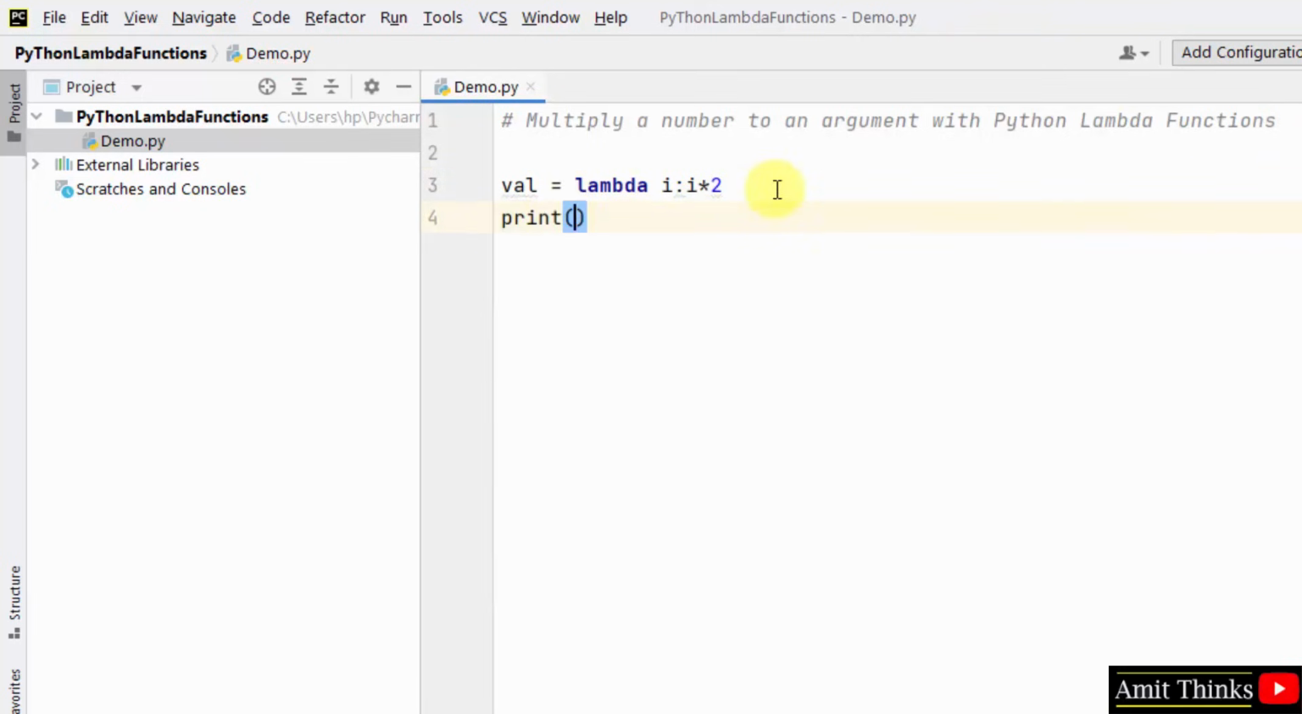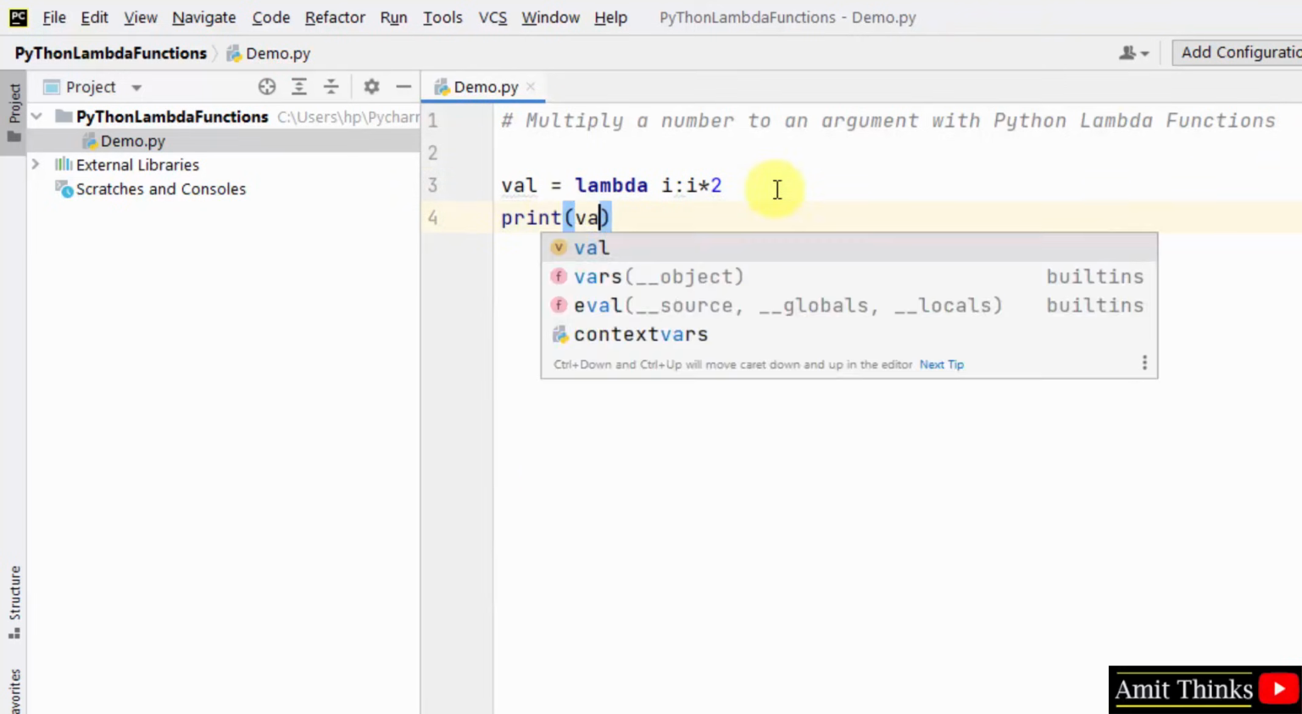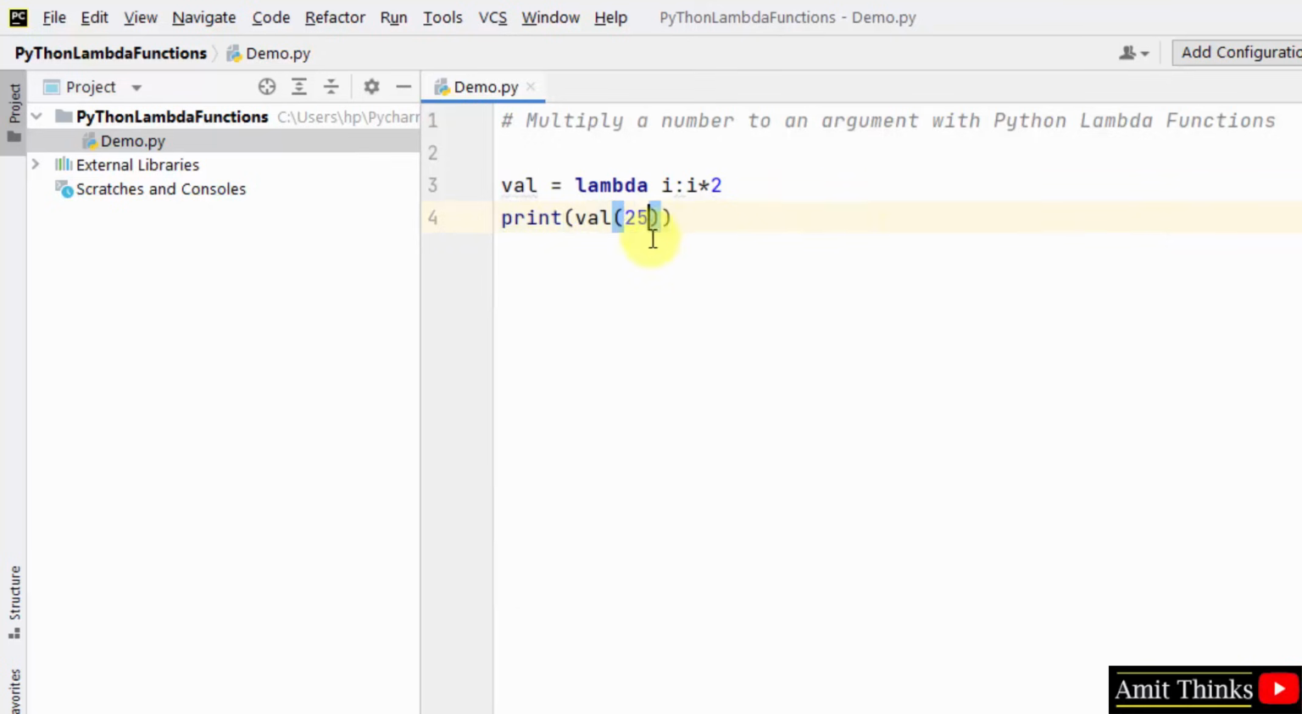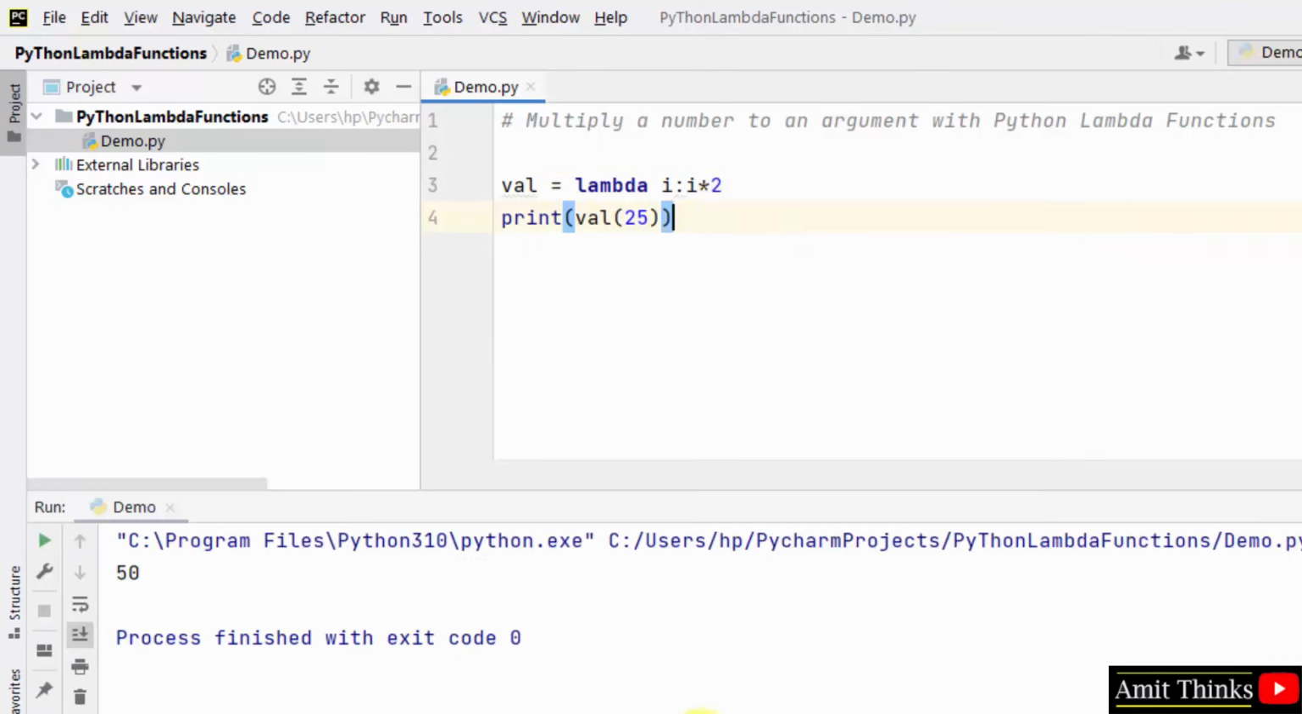Now when I print it, I'll print val(25). That means this is the lambda function val, and within that we are passing the value 25. So 25 will get multiplied by 2 and the result will be 50. Let's run. Right click, run. Here you can see the result is 50. So this is how you can multiply a number to an argument in Lambda functions.